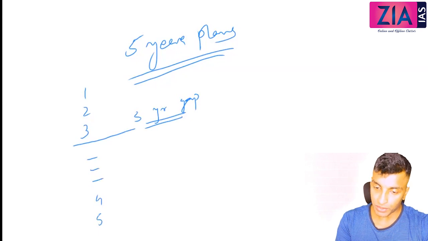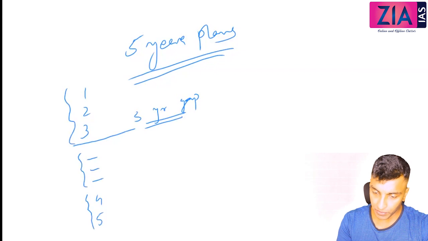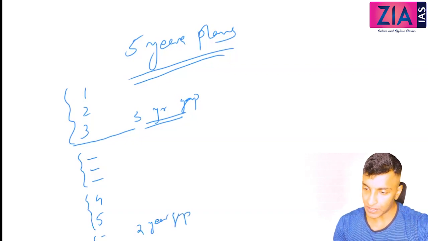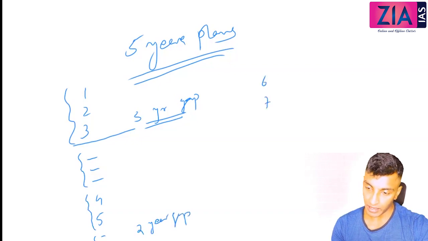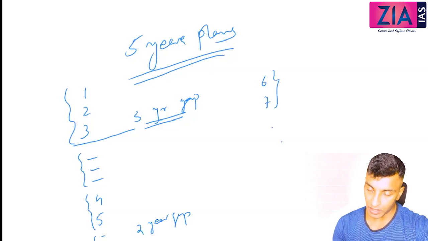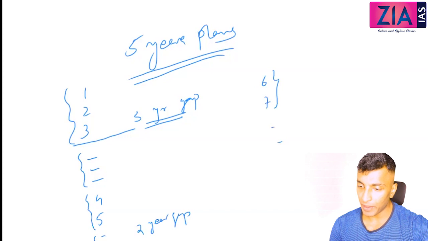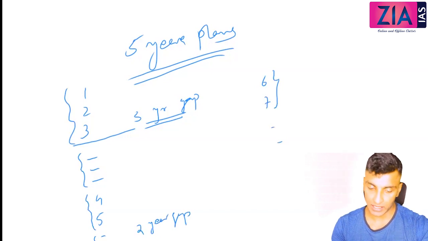Okay, so 5-year plan, 3-year gap, then 5-year plan, 2-year gap. Here you will see the 2-year gap, and then you have 6 and 7, then this 2-year gap. So what do you mean by this gap and what happened in this gap? Everything we will discuss.